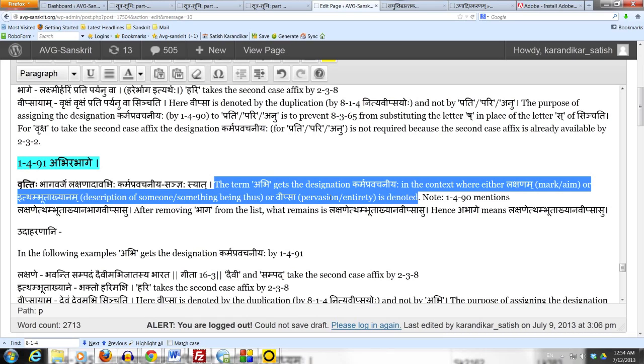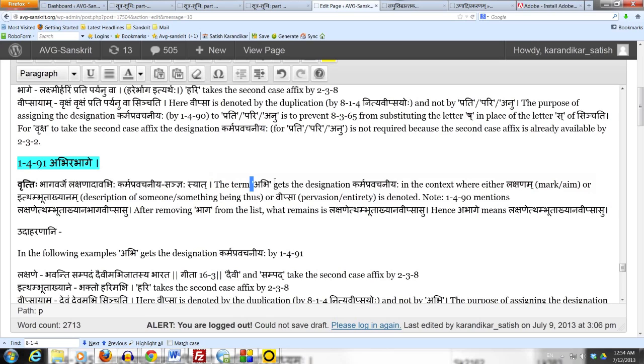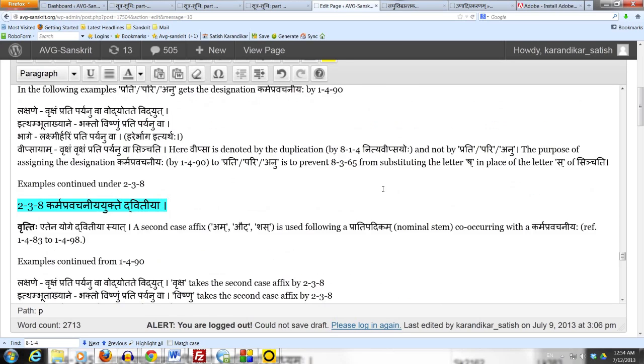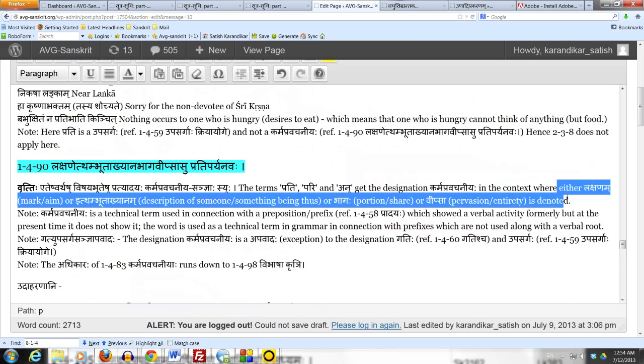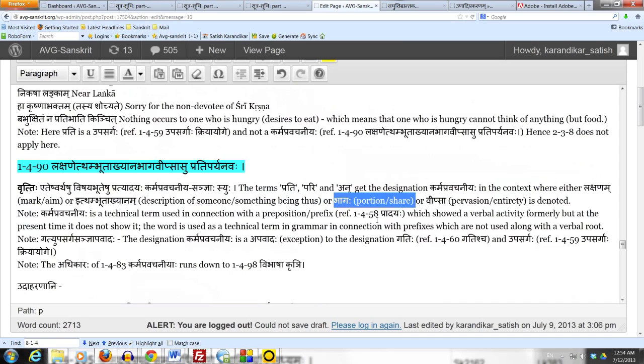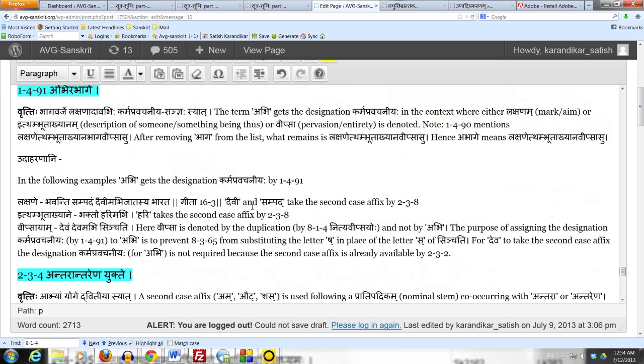So basically Abhi gets the designation Karma Pravachaniya when it is used in any of the contexts mentioned in 1490 except that of Bhagaha. That's why the Sutram says Abhi Abhage, and the Vritti says Bhaga Varje Lakshanadau.